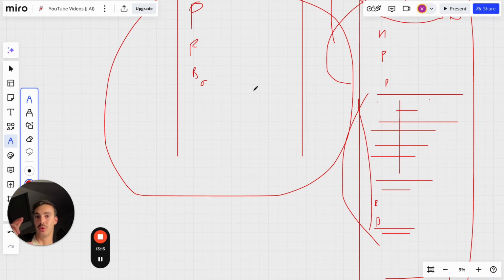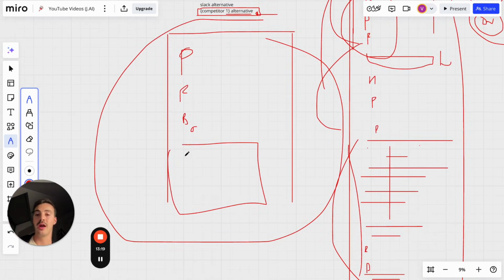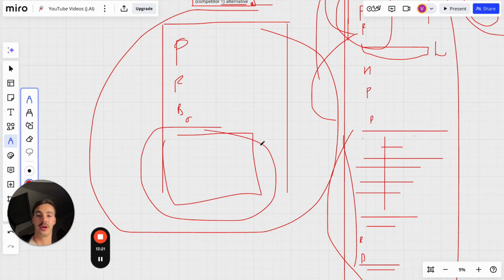And then, of course, you cleverly introduce your solution. So they're looking for an alternative. So you explain why your solution is a better alternative for them right here. It's because maybe they're lacking this feature. Maybe because their pricing is a bit too high for SMBs, right? And then that's where you plug yourself in, okay?